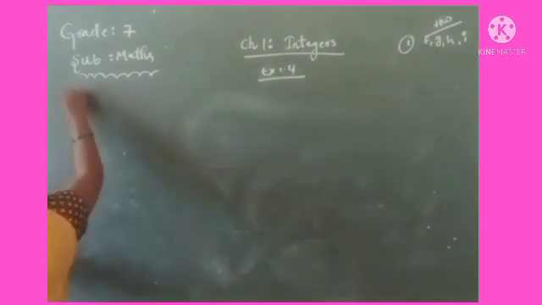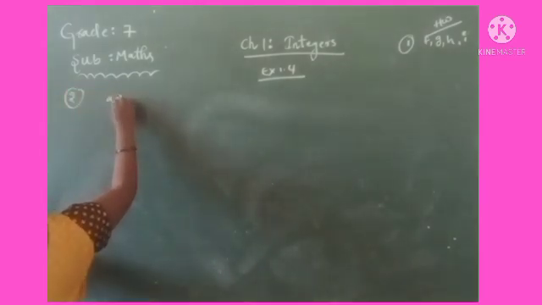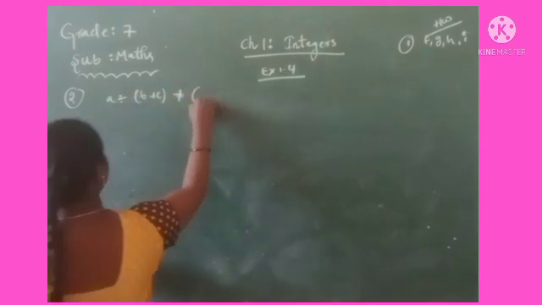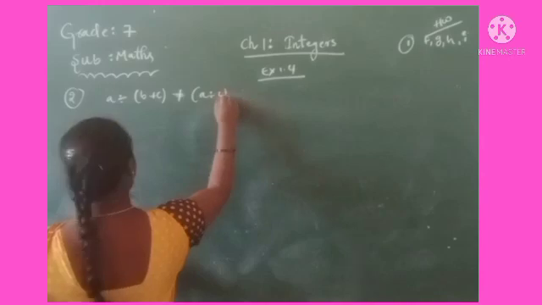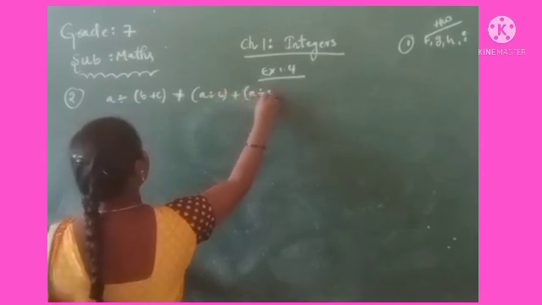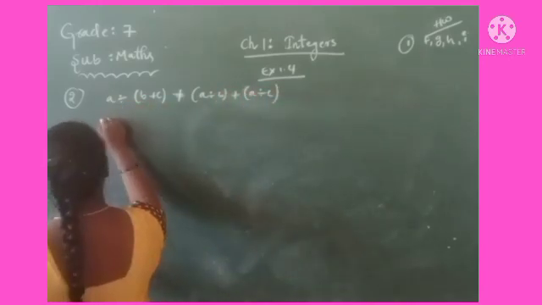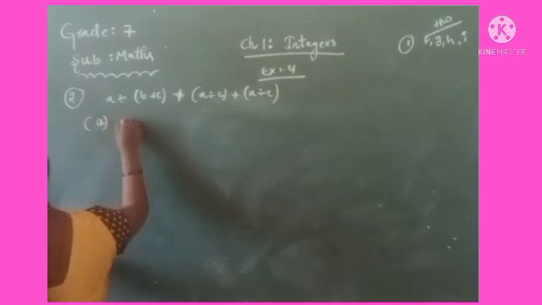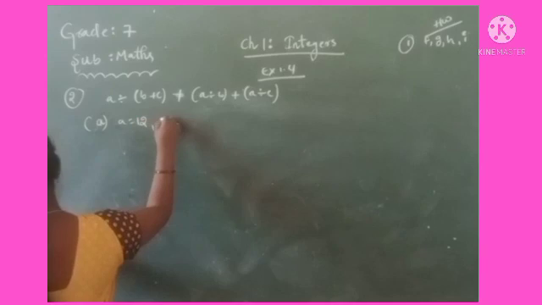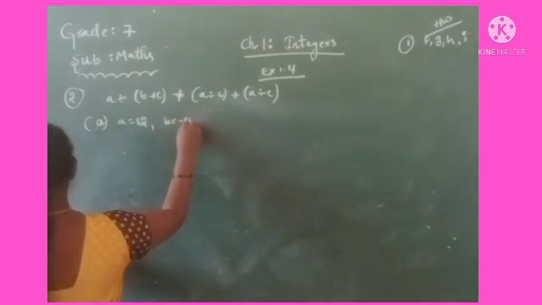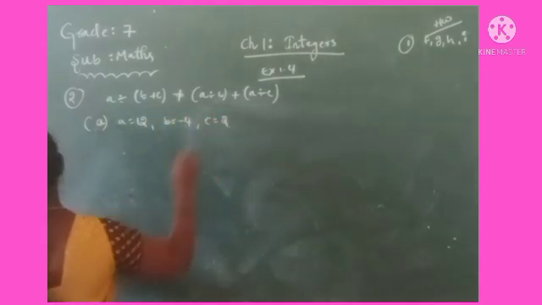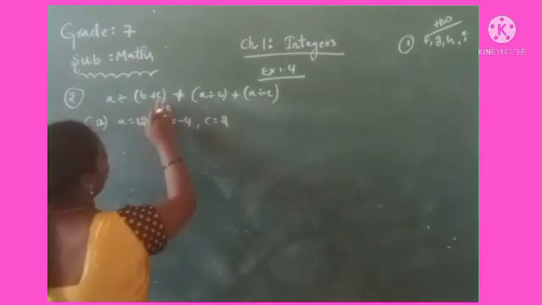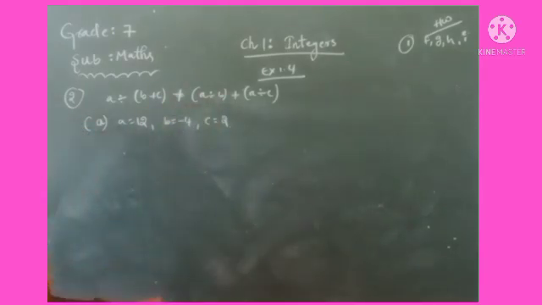So we have to verify the condition, that is A divided by B plus C is not equal to A divided by B plus A divided by C. Okay, we have to check whether this statement is correct or not. A value is 12, B value is minus 4, C value is equal to 2. Okay, we have to check both the left hand side and right hand side.